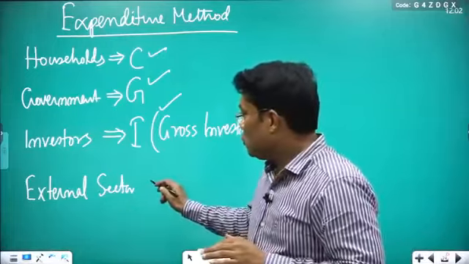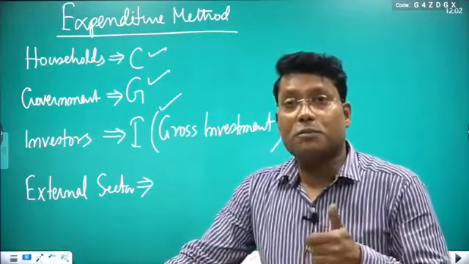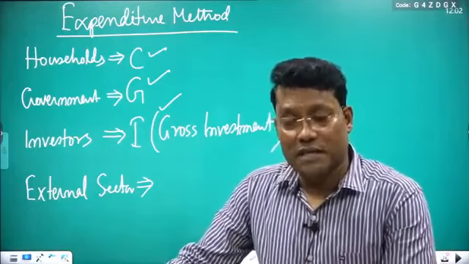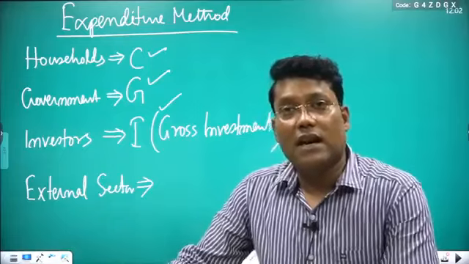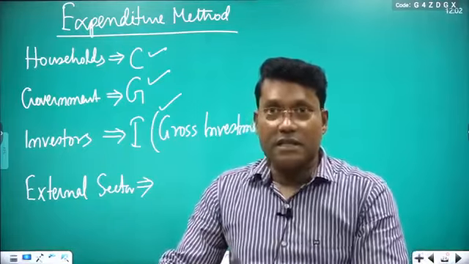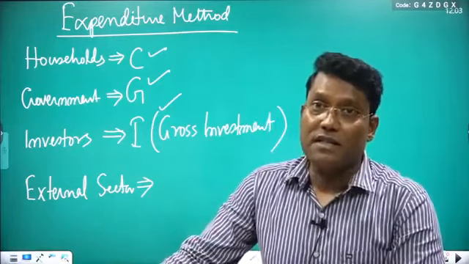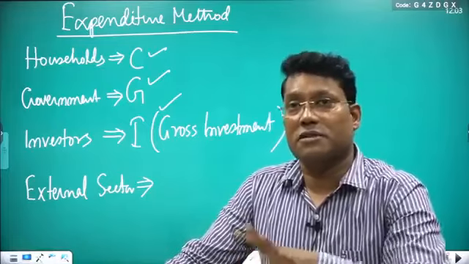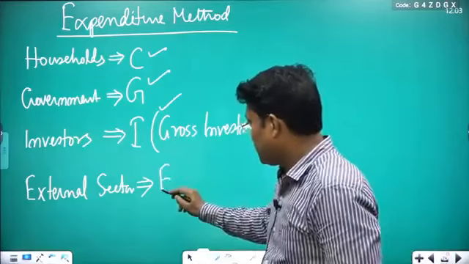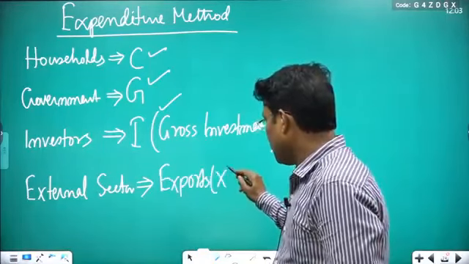So what things are going on in the external sector? Exports. What is exports? Exports means you produce goods and services within our home country and sell them abroad. If you are producing goods and selling abroad, it is exports of goods. If you are producing services and selling abroad, it is export of services. So exports means exports of goods and services, which we can write as capital X.